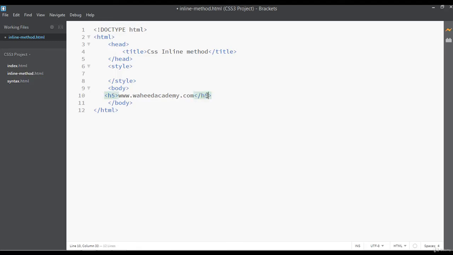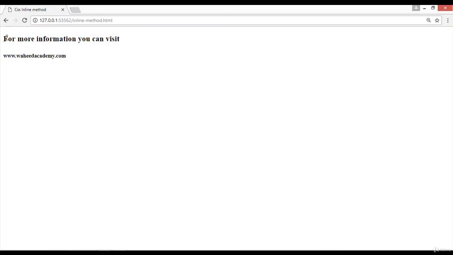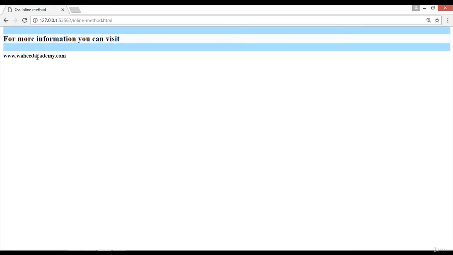This one is also heading 5, and here you can write something, you can say heading 3. You can say, for more information you can visit wahidakarmi.com. You can save, go to your browser and refresh. So, for more information you can visit wahidakarmi.com. This is just very simple text without any format. We have not used a single line of CSS code till now.